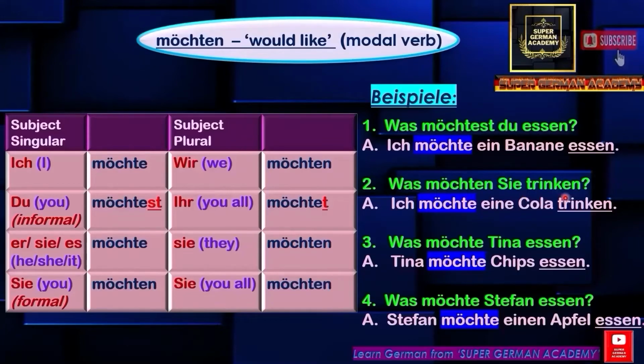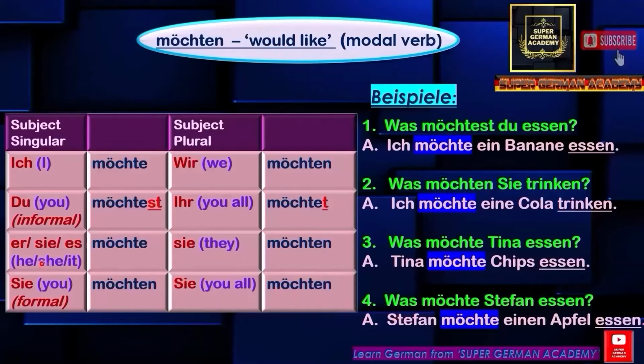Was möchten Sie trinken? What would you like to drink? Here this Sie is, suppose you are asking your father, what would you like to drink? Then he replies, ich möchte eine Cola trinken. I would like a cola to drink. Was möchte Tina essen? What would Tina like to eat? Tina möchte Chips essen. Tina would like chips to eat.